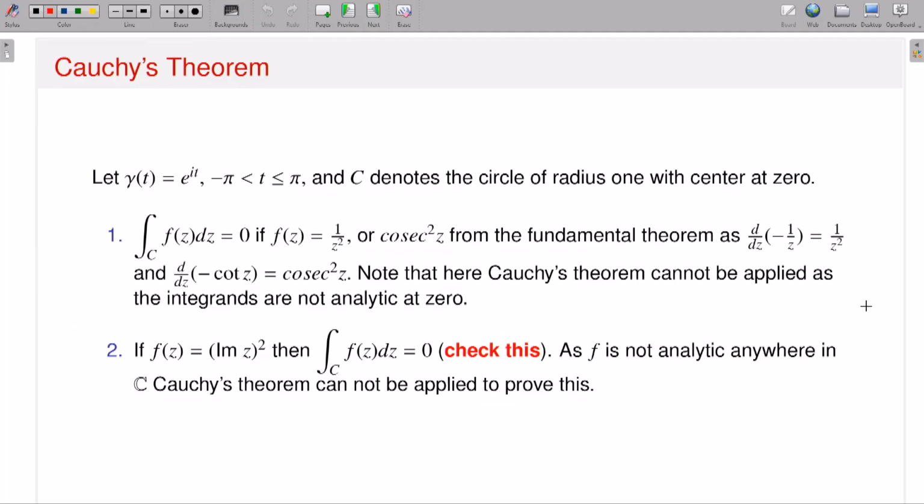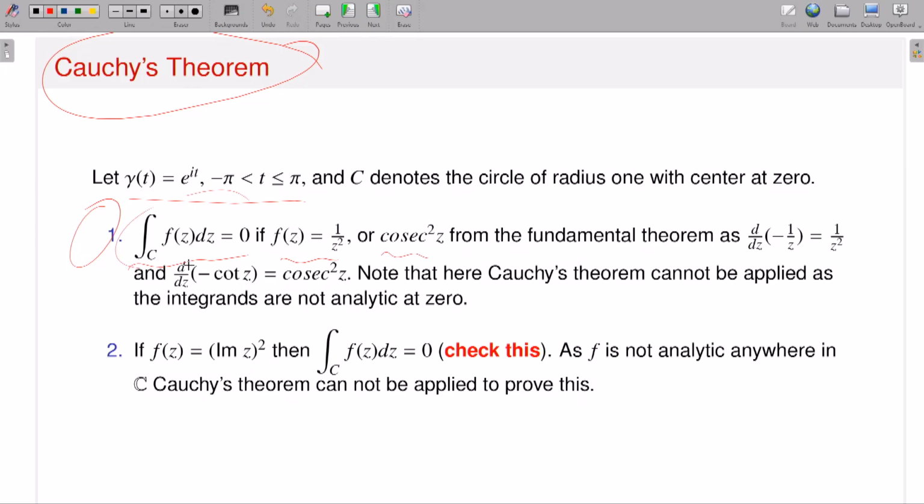Before that, there are some examples I have discussed using this Cauchy's theorem. Consider this kind of contour, gamma(t) = e^(it), t runs from minus pi to pi, so it is a unit circle if you draw it in the complex plane. For this kind of contour integration, you don't have to calculate directly, but using whatever machinery I have discussed in my earlier lectures, you can easily calculate. It says that the integral over C of f(z) dz is 0 if f(z) is equal to 1 by z squared or cosec squared z, and so what does that mean?